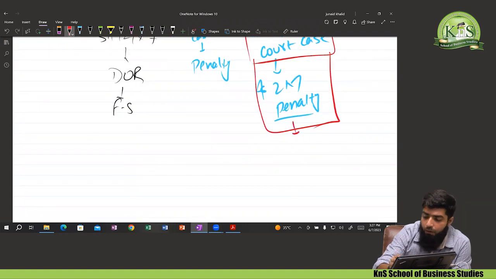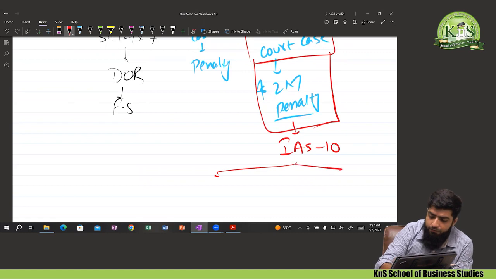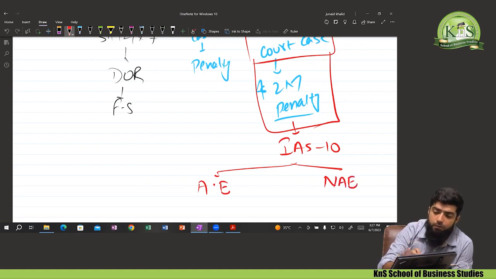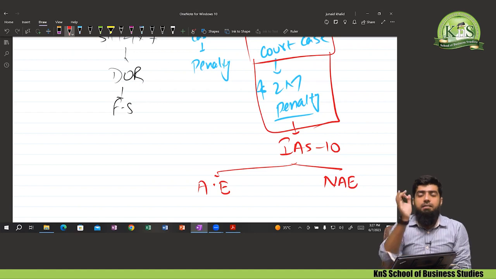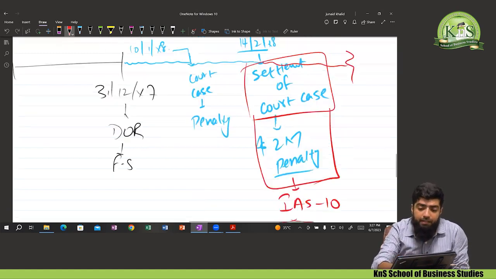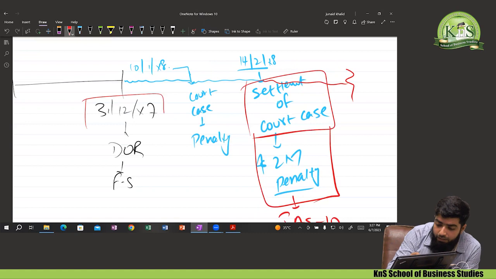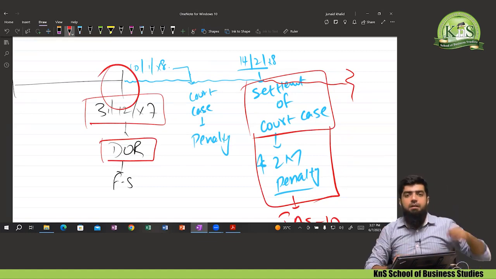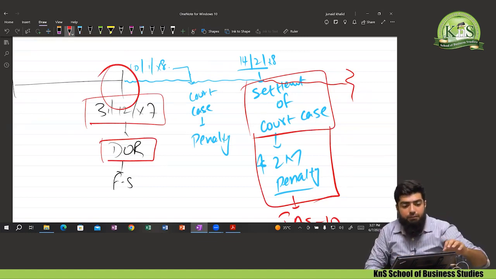To whom should we refer now? IAS 10, come on, wake up. IAS 10 will tell you to identify whether it's an adjusting event or a non-adjusting event. How are we going to identify? Look out whether at the date of reporting there were any evidences, hints or indicators related to that penalty. Okay, let's look. At 31st December 2007, at the date of reporting, there were no indicators for that penalty. There were no symptoms, hints or indicators for that penalty.